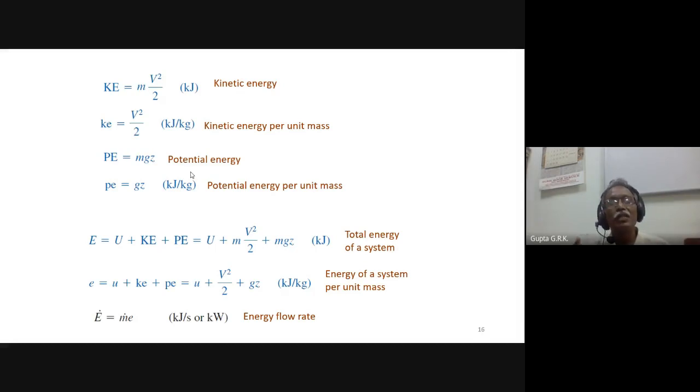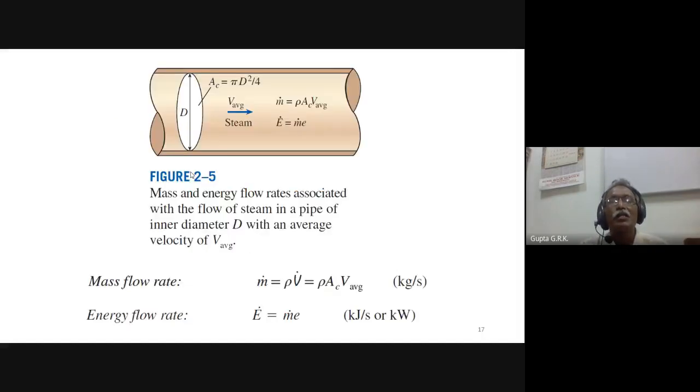The previous capital E is in joules or kilojoules, and E dot will be in watts because that is energy per unit time. This is power. Now, mass and energy flow rates associated with flow in a pipe of diameter capital D with an average velocity V average.